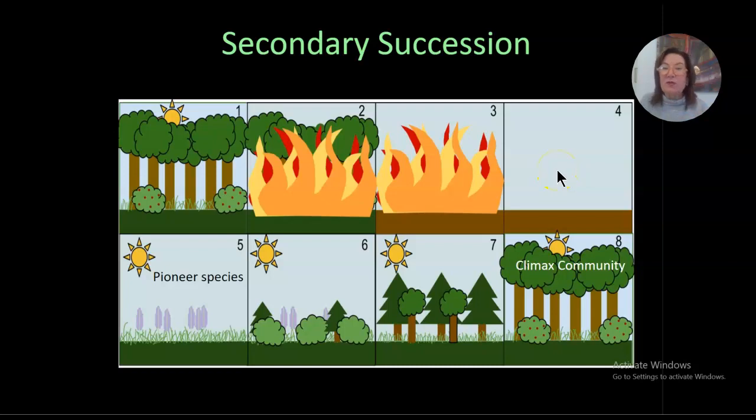So from that soil, I will get weeds coming up and stuff like that. And then eventually I'll get bigger bushes and smaller trees. And you can see how it's growing up to be like an adult ecosystem, so to speak. And then at the end, I have my climax community. And you can see that it is the same as where we started.